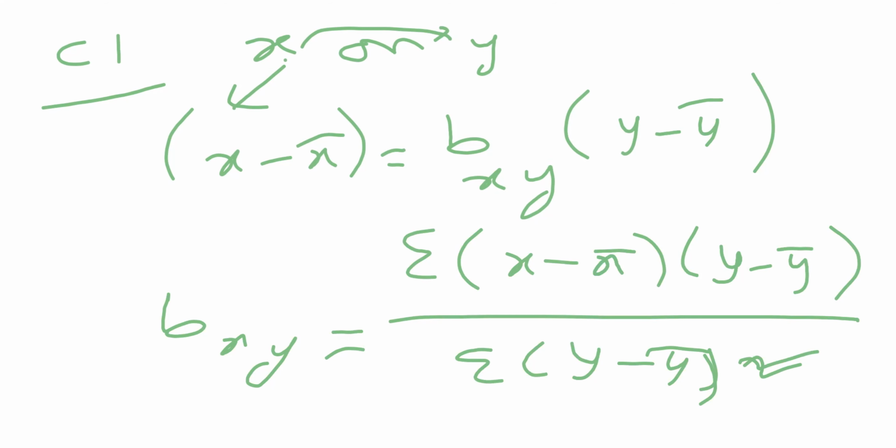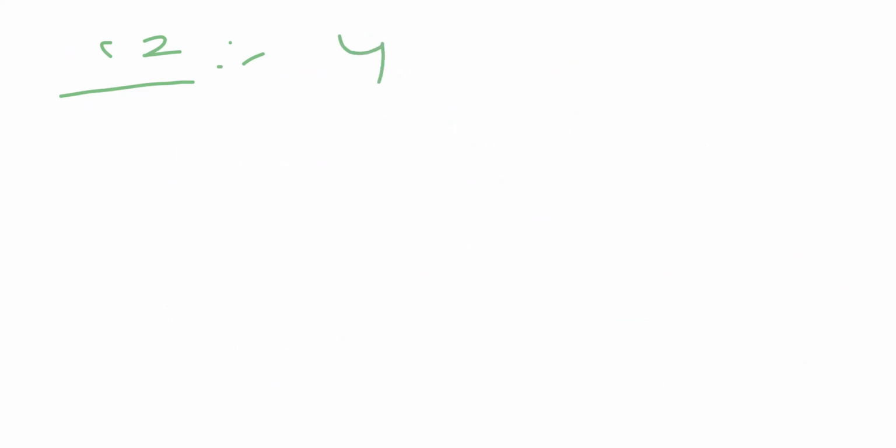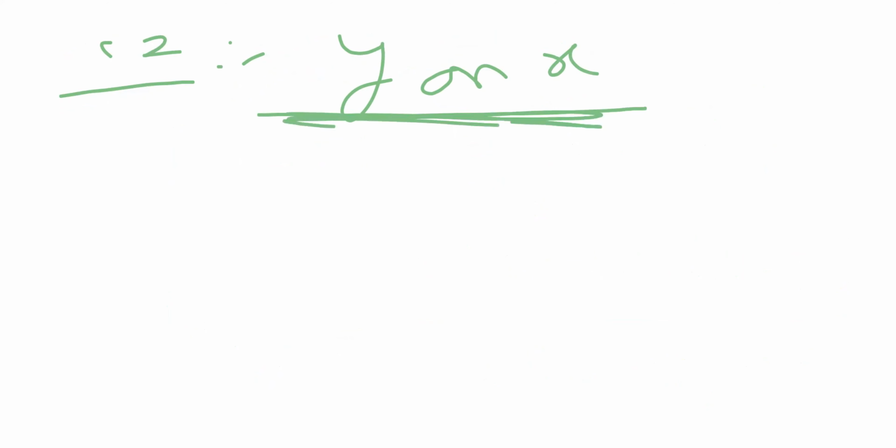Next, case 2. What is it? Case 2 is the regression equation on y on x. Since it is y on x, the first variable is y. The regression equation on y on x will be defined by the data. They should use the first equation, the regression equation y on x.